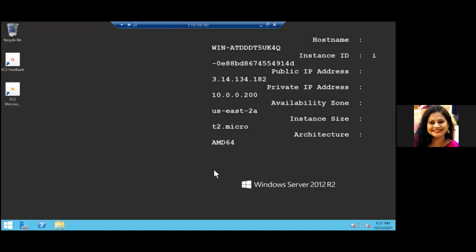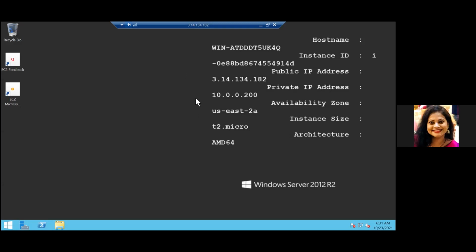Now see, both of these instances are from my account, but in different regions. We'll see whether we are able to connect to them privately or not, and the answer is no, because until we do a peering between both these VPCs, we won't be able to connect to them. If there are multiple instances in the same VPC, then we can connect from one machine to another, and no peering is required. But whenever you want to access something from a different VPC, in a different account, a different region, or even the same region, you need to do a peering.